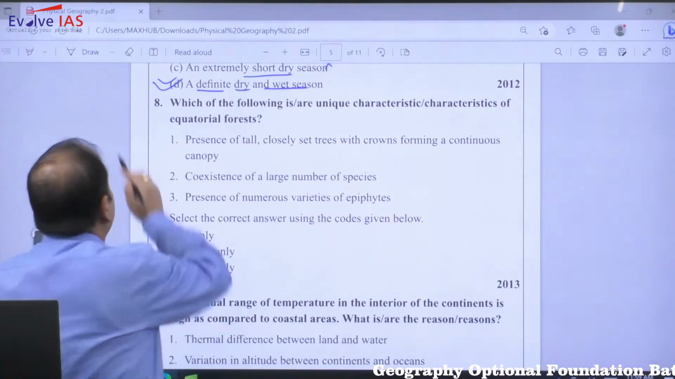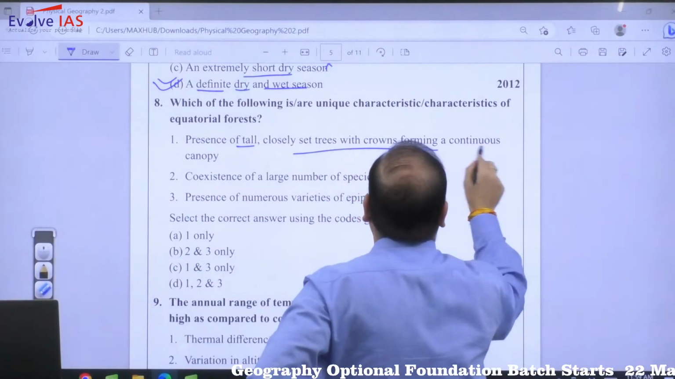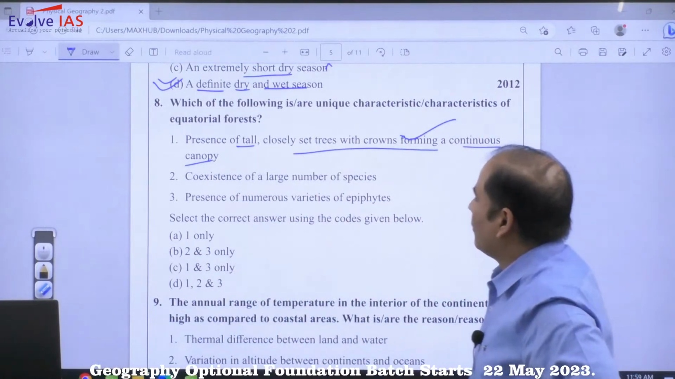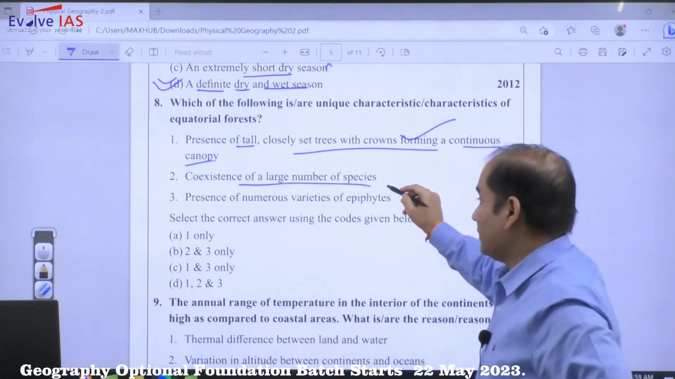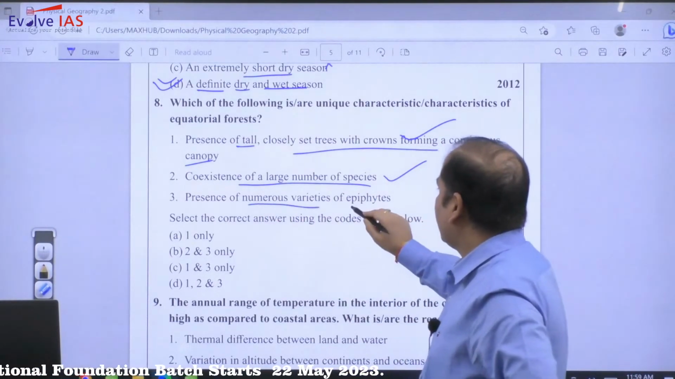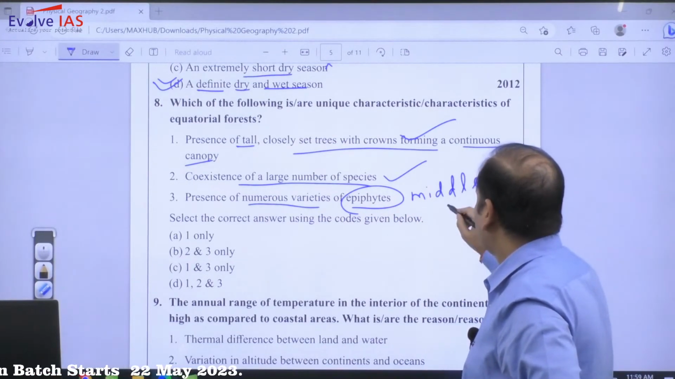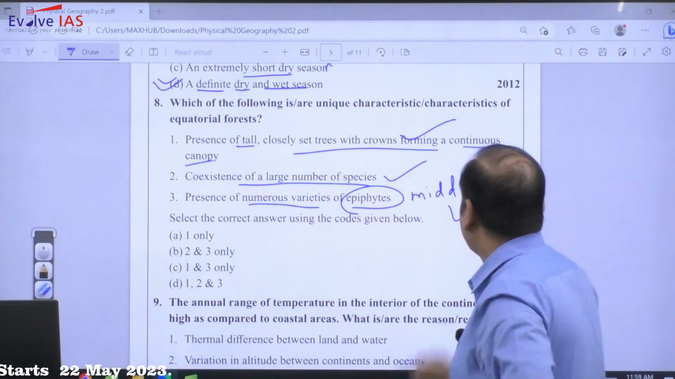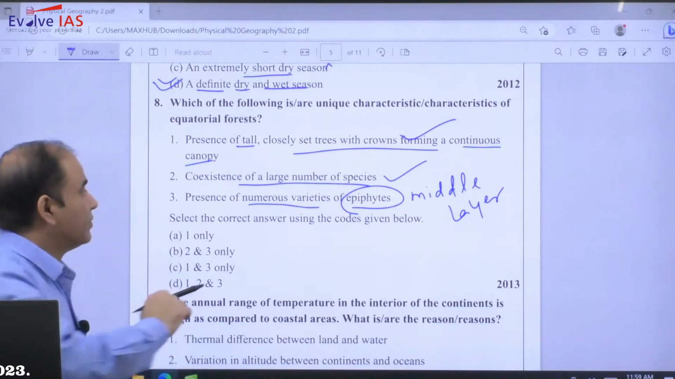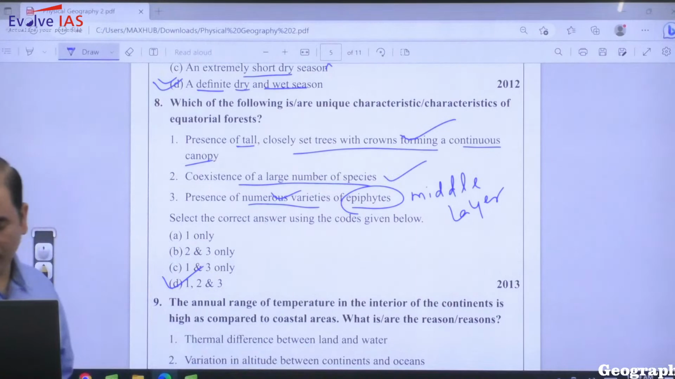Presence of tall, closely set trees with crowns forming a continuous canopy. So it is correct. Coexistence of a large number of species, that is also correct. Presence of numerous varieties of epiphytes. Epiphytes are the middle layer that depends on the original tree. So that is also correct. So the answer will be D, that is 1, 2 and 3.